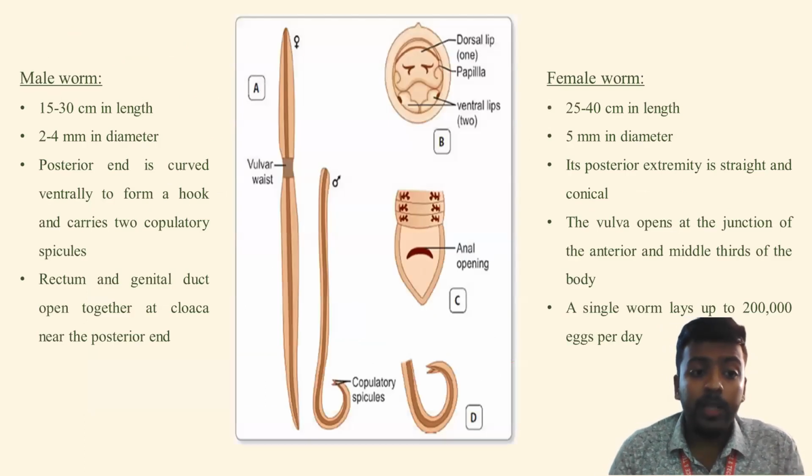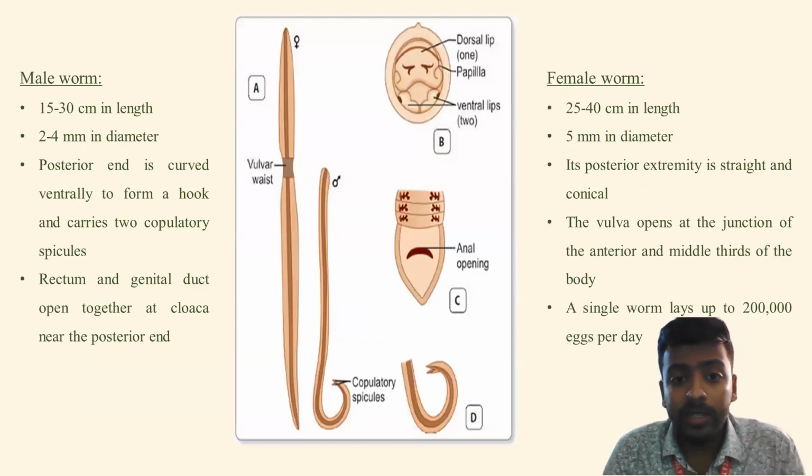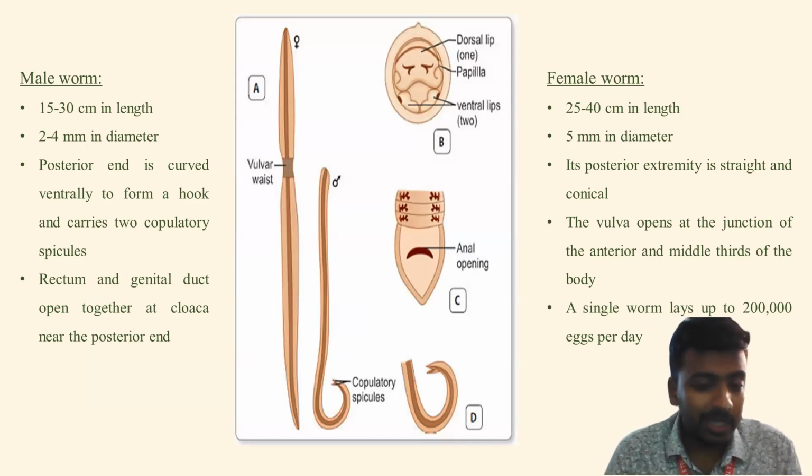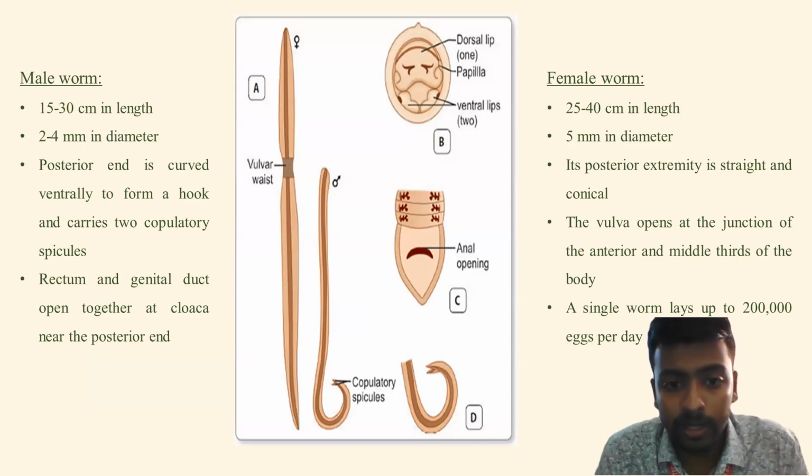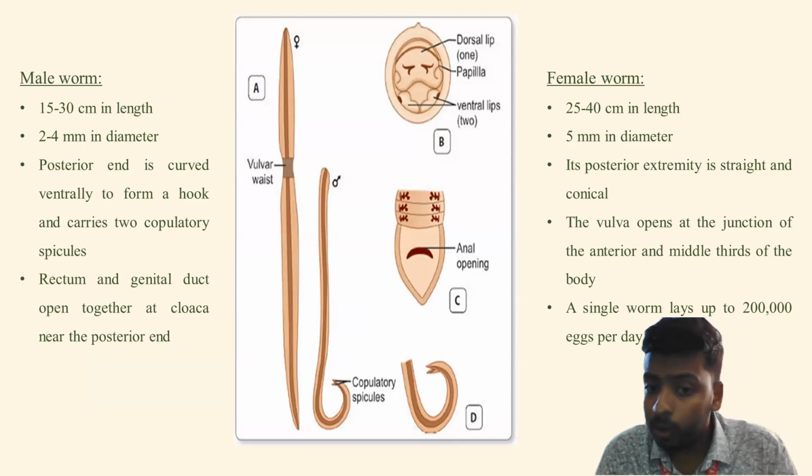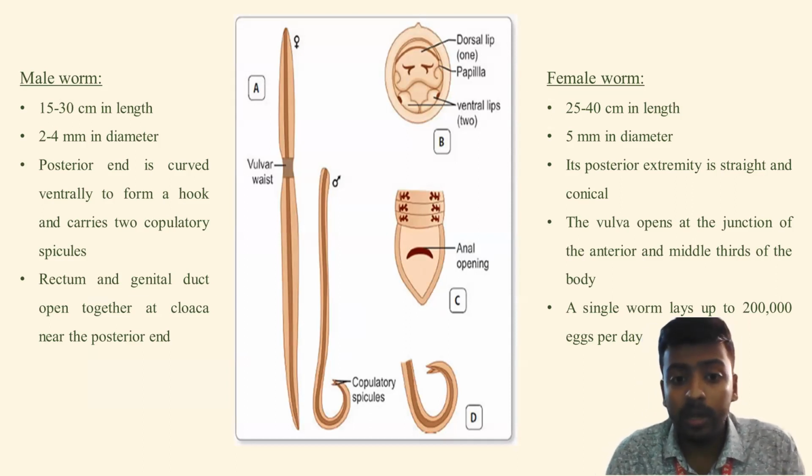Now, as we have discussed, Ascaris is dioecious, that is, they have separate male and female organisms. Let's look a little bit at the morphology of these organisms. In the diagram in the center, in section A, we can see that there are two worms. The female worm is longer or bigger in size compared to the male worm. That is typically the characteristic of a nematode, where the female is larger compared to the male.